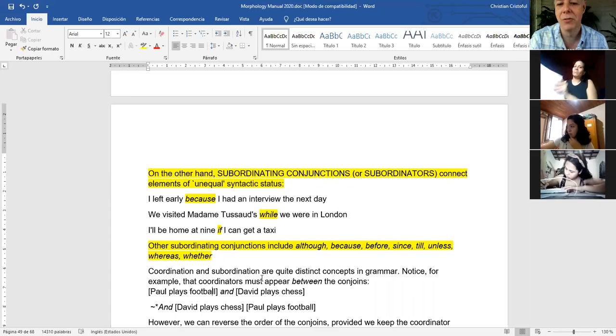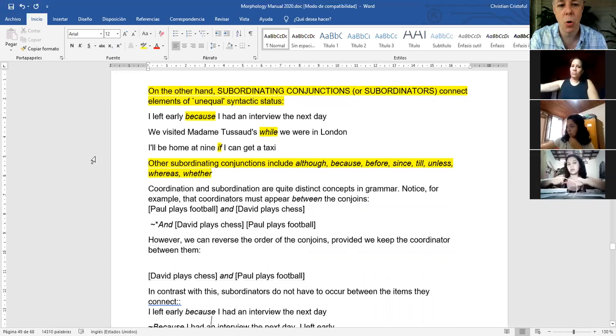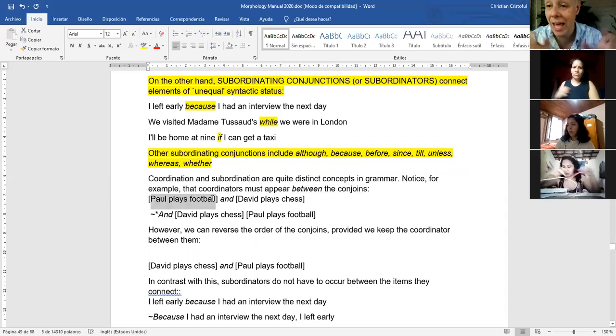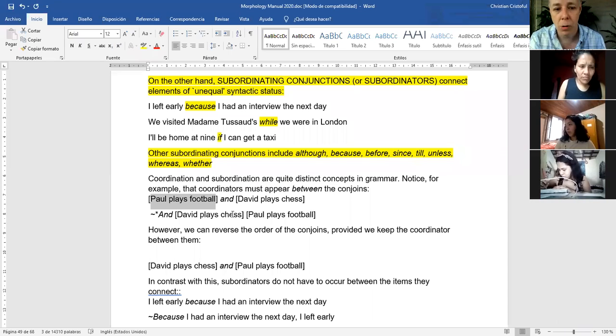What else does the manual say about that? It says coordination and subordination are quite different concepts in grammar. Notice, for example, that coordinators must appear between the conjoins. What is a conjoin? The elements that must be of equal status. Paul plays football and David plays chess. Those are the concepts.